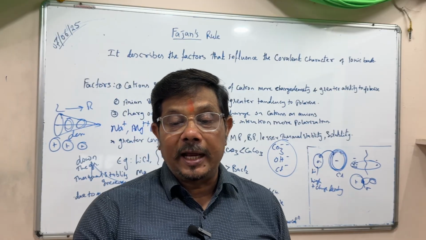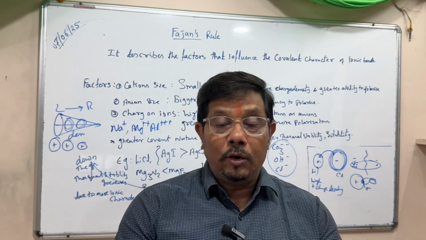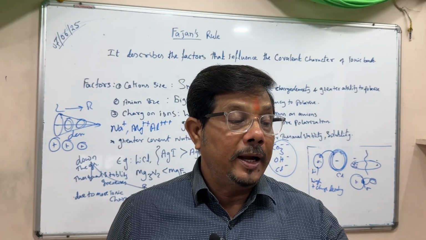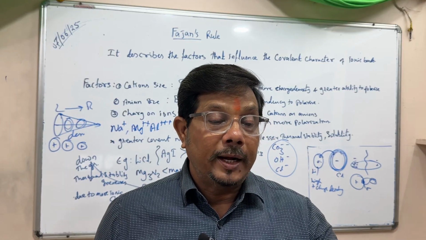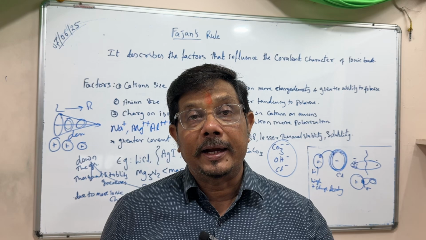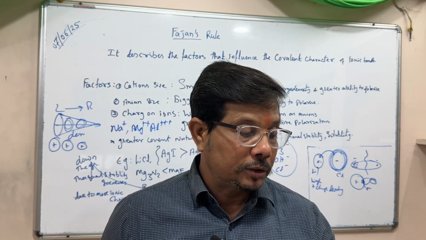The rule states that the higher the charge on the cation or anion, or the smaller the cation and larger the anion, the greater the covalent character of the bond. The increase in covalent character is due to polarization of the anion by the cation.